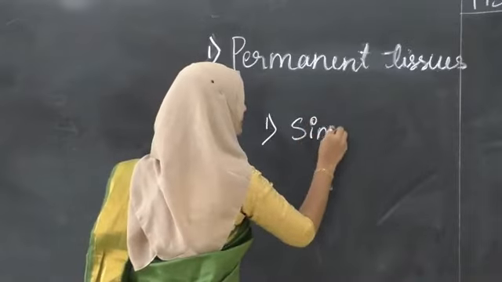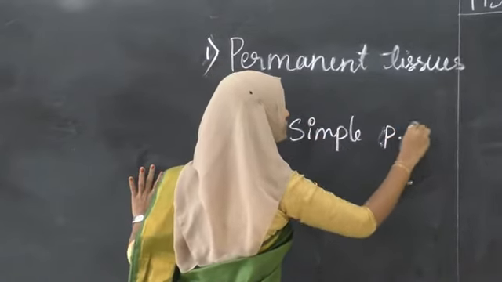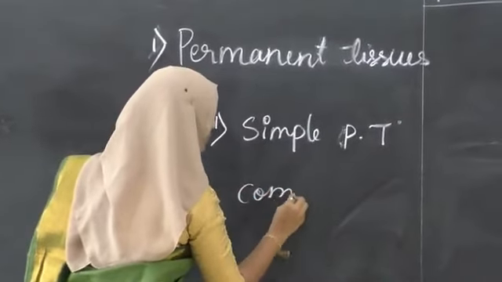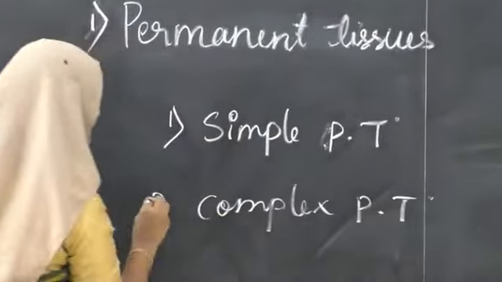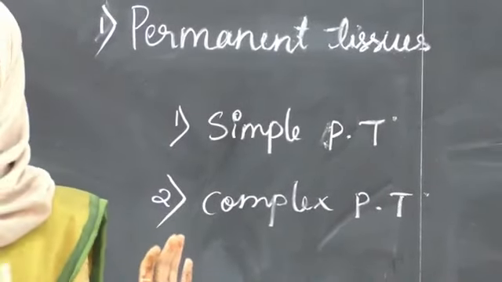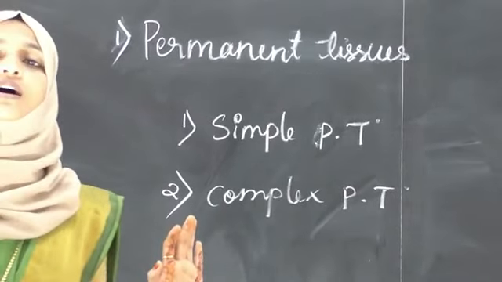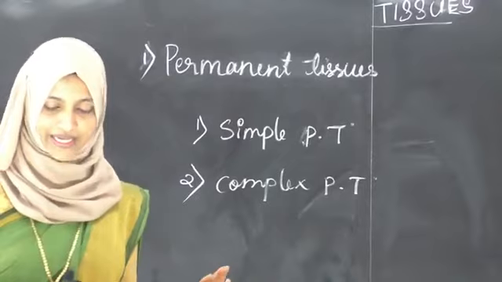simple permanent tissue and complex permanent tissue. Okay, these are the 2 categories. By seeing what it is classified? By seeing the types of tissues. Okay, types of, or else number of tissues we can say.